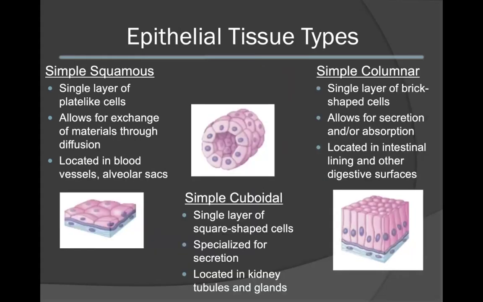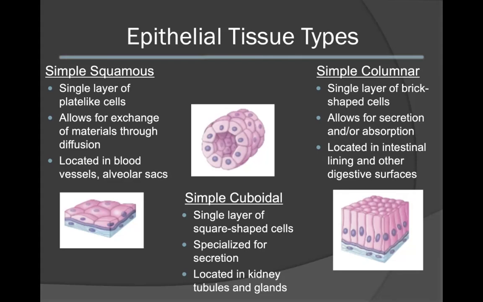Simple squamous epithelium is a single layer of plate-like cells. This type of epithelium is important to allow for exchange of materials through the process of diffusion. This type of epithelium is commonly located in blood vessels as well as the alveolar sacs of the lungs.